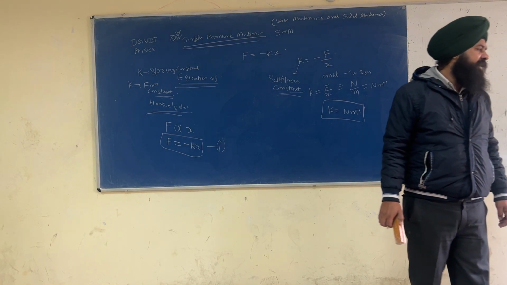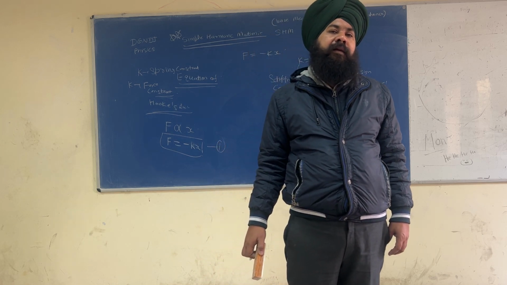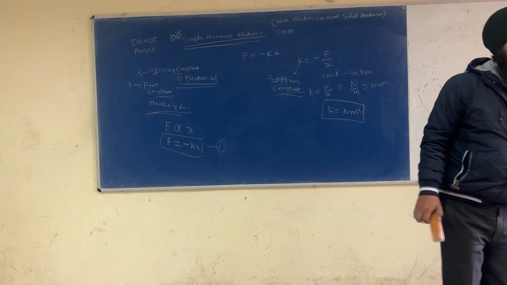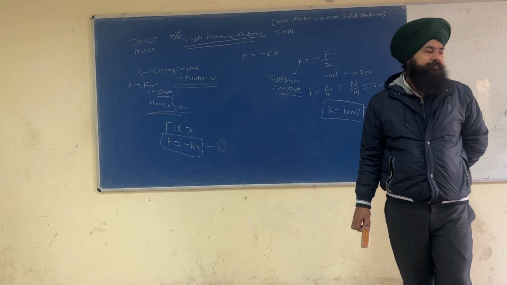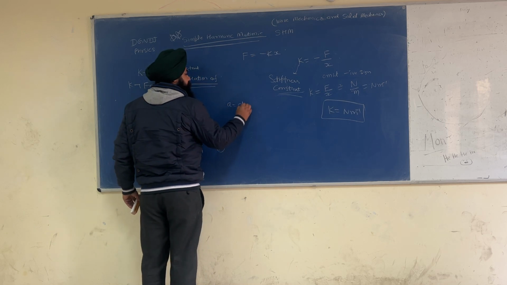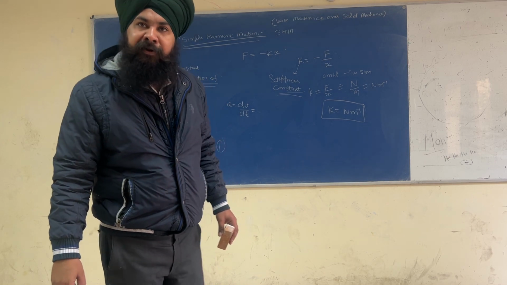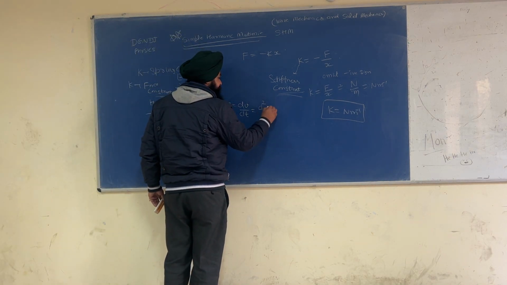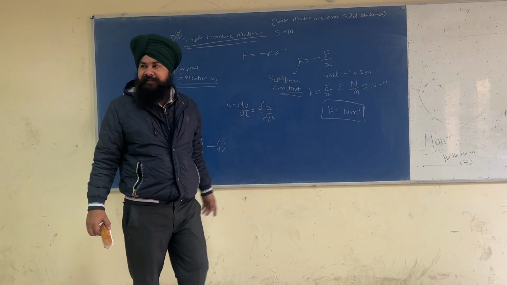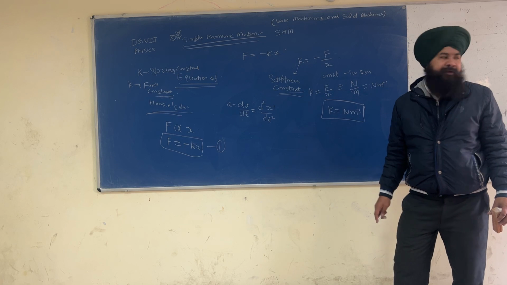Let A be the acceleration of the object of mass m. So A is equal to the change in velocity per unit time, A is equal to dv by dt, or I can write it as d2x prime upon dt square, because our displacement is x prime.